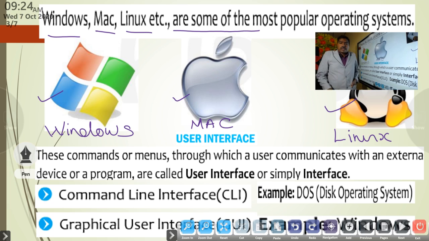The most popular operating system now is Windows. Lakhs of computers use this operating system. Which company developed it? Microsoft developed this operating system.